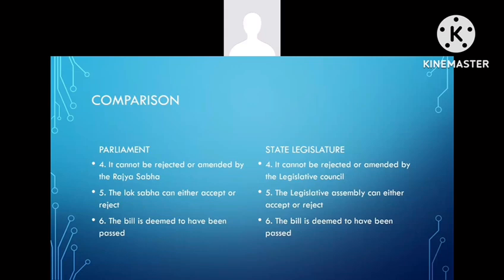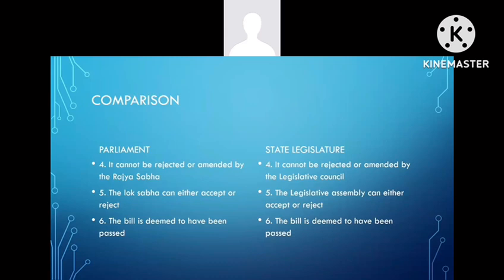State legislature. Fourth one, it cannot be rejected or amended by the Legislative Council. It should be returned to the Legislative Assembly within 14 days, either with or without amendments. Fifth one, Parliament. The Lok Sabha can either accept or reject all or any of the recommendations of the Rajya Sabha. State legislature. Fifth one, the Legislative Assembly can either accept or reject all or any of the recommendations of the Legislative Council.